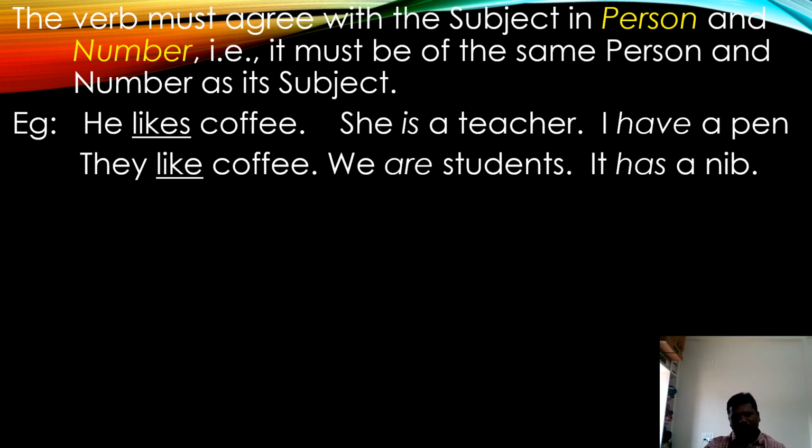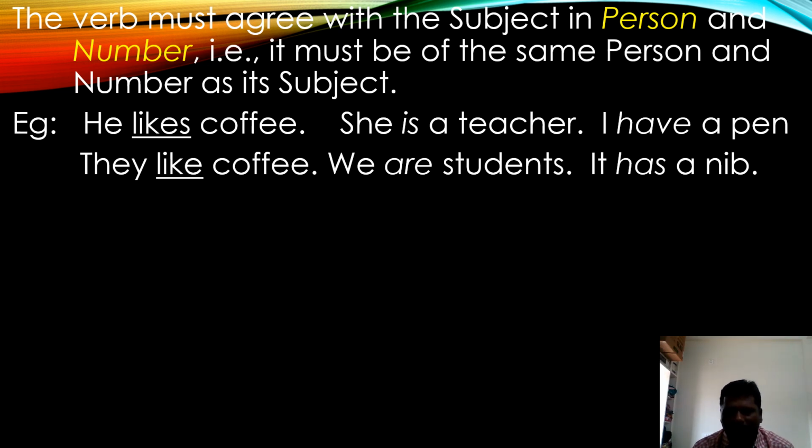As I explained in the previous chapter, in the present simple tense, singular subjects take s, es, or ies to the verb. He is singular, the verb also is singular. So here the subject and verb must agree.